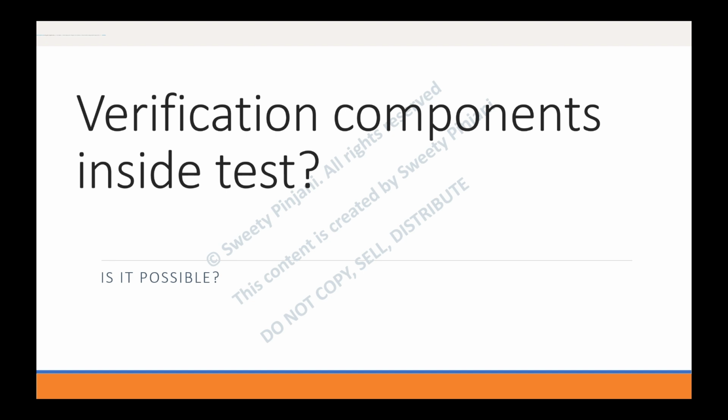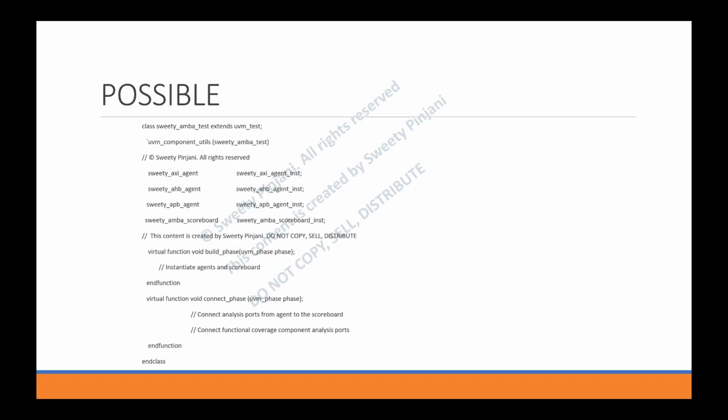This is the UVM question and answer series, where we are going to answer a lot of UVM questions. Today we are going to cover one trick question. The question is, can you instantiate verification components inside your test? Verification components like, I will say, agent. Agent is a component which encapsulates your sequencer, driver, and monitor. Then a verification component like scoreboard. Can you instantiate them inside the test? Let's answer this question. The answer is yes, it's possible.